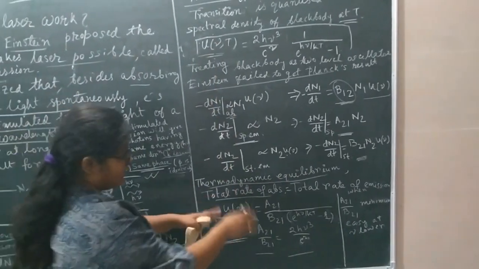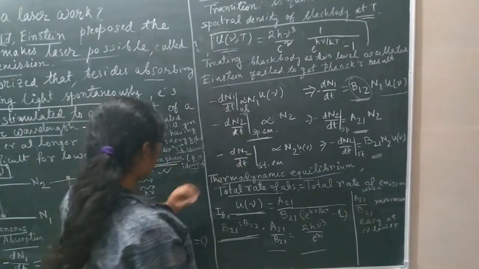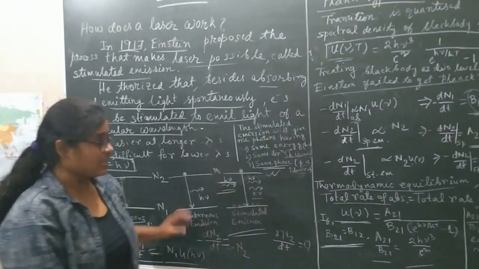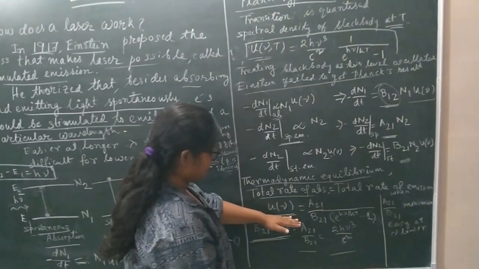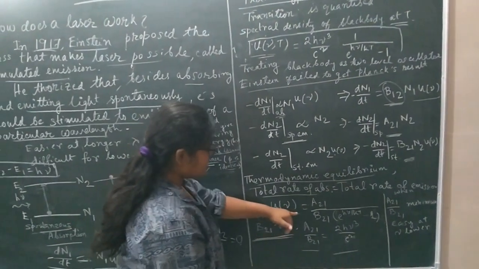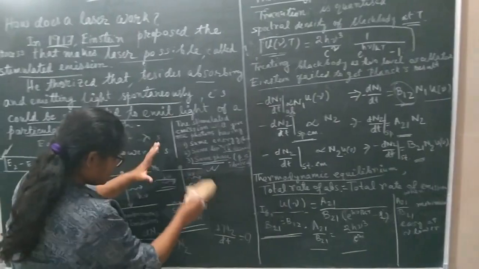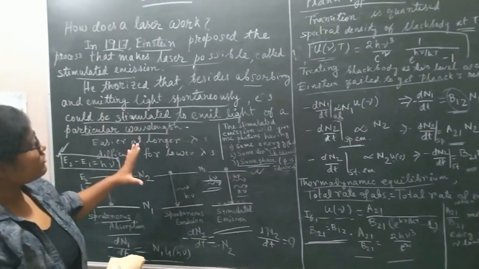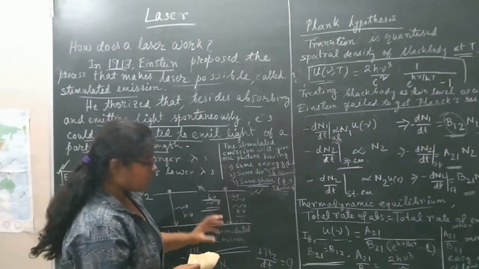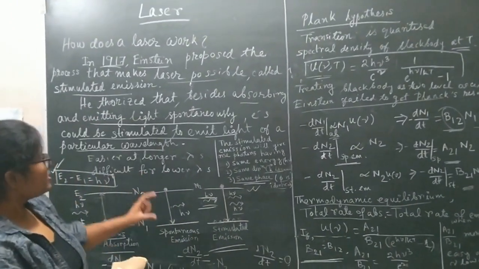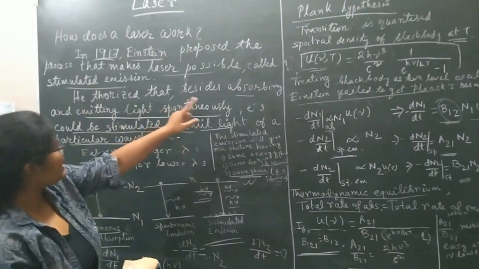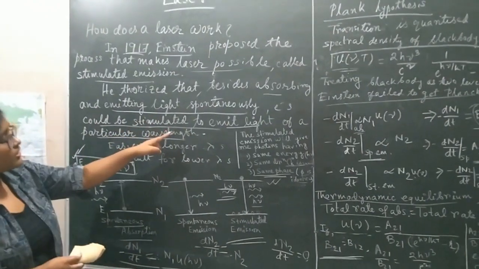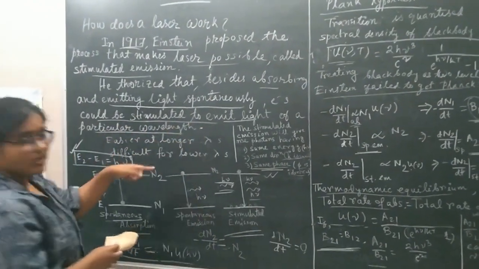If you just take two things, that is absorption and spontaneous emission, you don't get the thermodynamic equilibrium energy density in this form unless you take this stimulated emission concept. So Einstein was the founder of this concept that there should be another process. He theorized that besides absorbing and emitting light spontaneously, electrons could be stimulated to emit light of a particular wavelength.